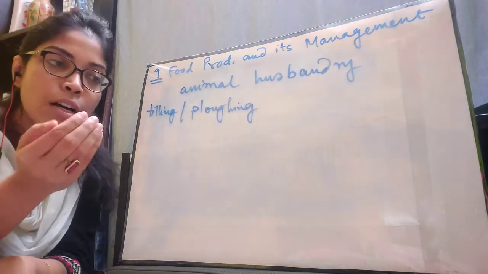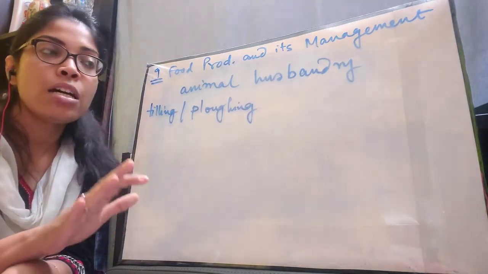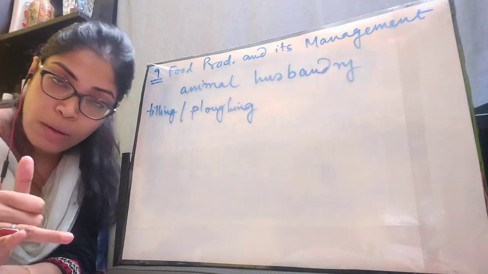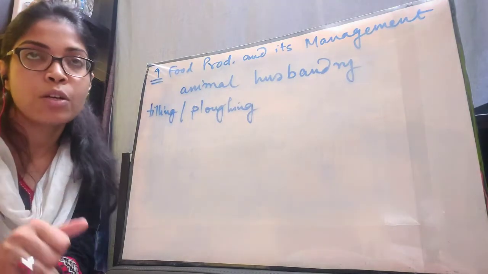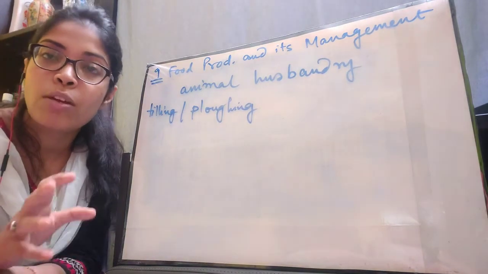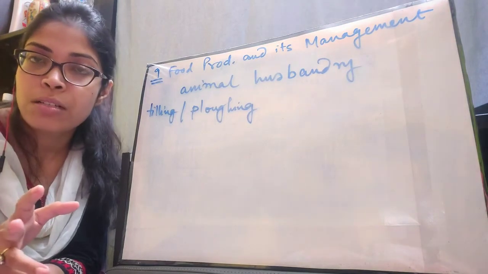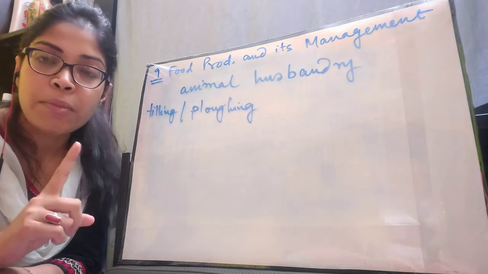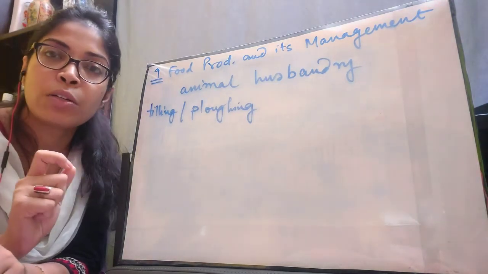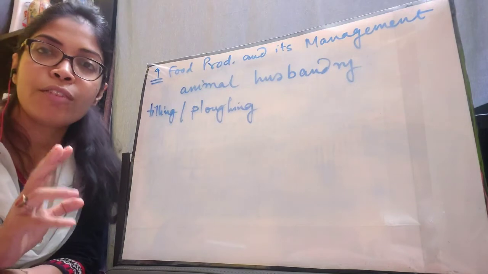The seeds need to be sown at a particular depth under the soil surface so that they get enough air, water and warmth from the sun to germinate easily, because the seeds will first germinate and then give out radicle and plumule, and from those roots and shoots will start to grow, and then new plants will grow from the seeds. So for them to germinate, these things are very important, and keeping these in mind, they are sown at a particular depth. We are done with the first 2 steps of the agricultural practices.